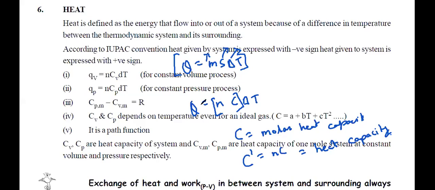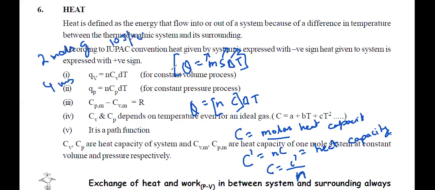Just think this now. C is equal to C dash by n, right? So this is heat capacity per mole. That's why it is molar heat capacity. Suppose you take 2 moles of gas, or 4 moles of gas. Molar heat capacity will be same. Suppose molar heat capacity is 10 joule per degree centigrade per mole.